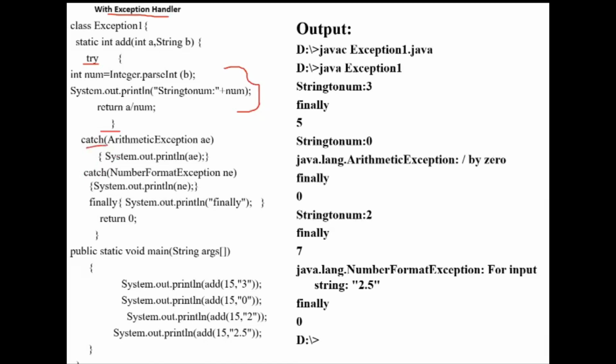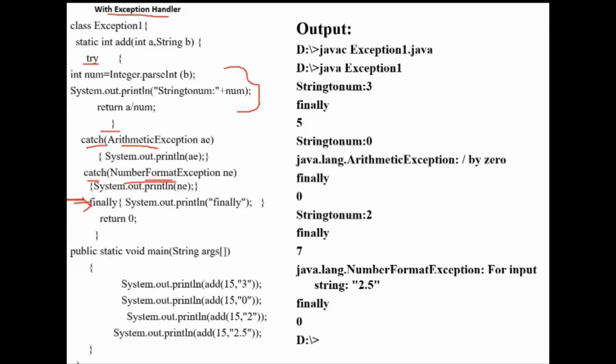In one catch block I'm going to handle the arithmetic exception. In another catch block, I'm going to handle the number format exception. I will explain what a number format exception is. Both these exceptions are unchecked exceptions. And then I have one finally statement. This finally block is executed whether an error is there or not.